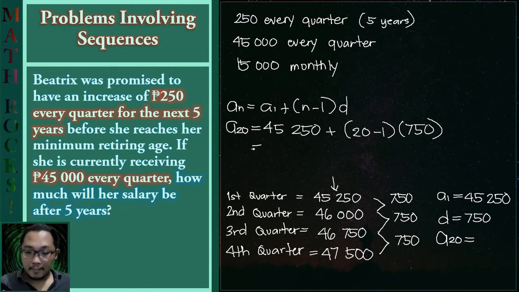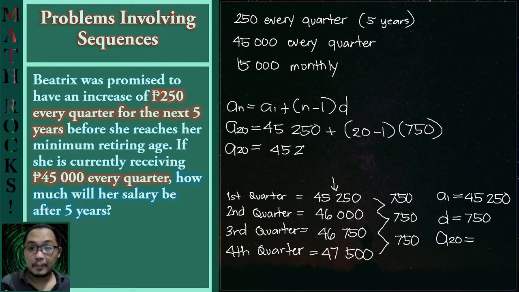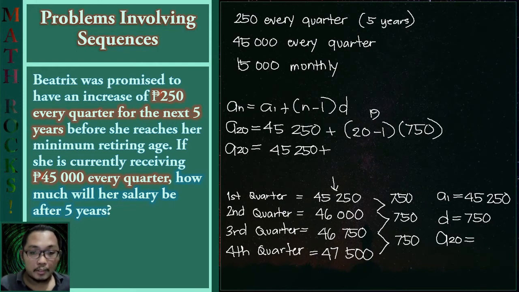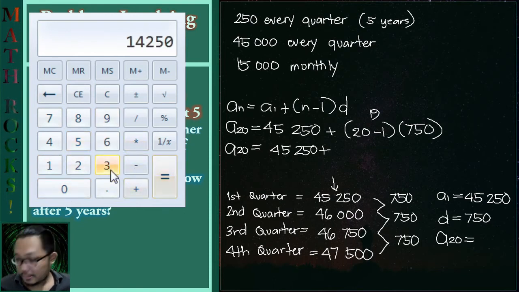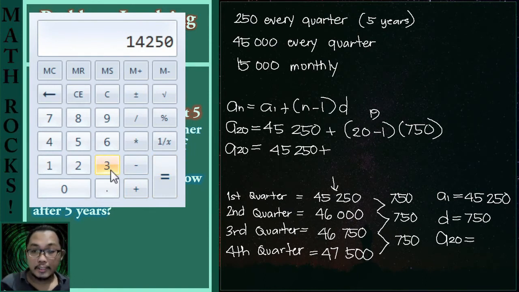And now let us simplify this equation. So here we have 45,250 plus 19 times 750. So let us use a calculator to speed up the process. So we are multiplying 750 with 19. And that gives us 14,250.